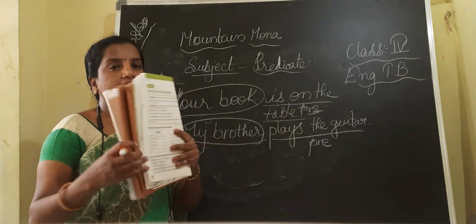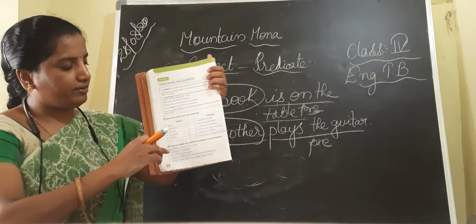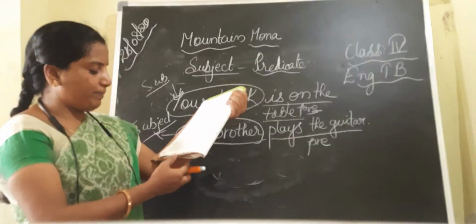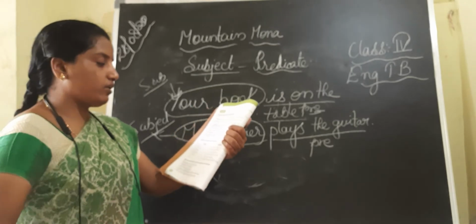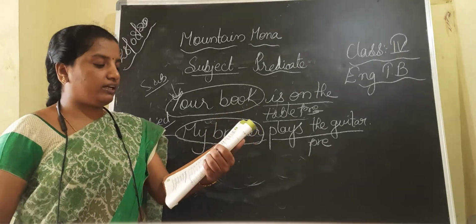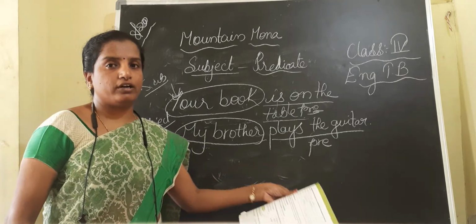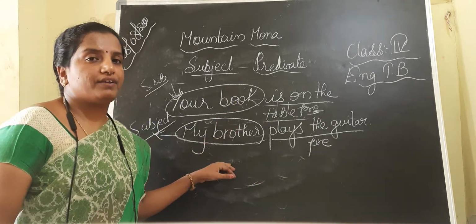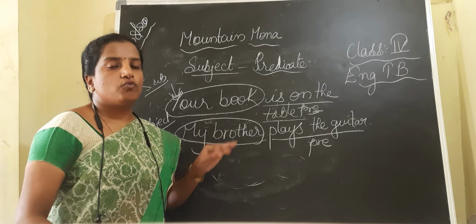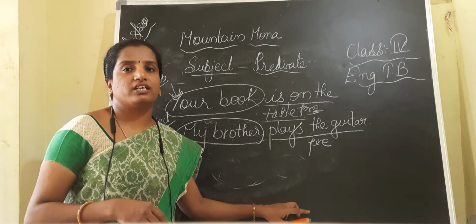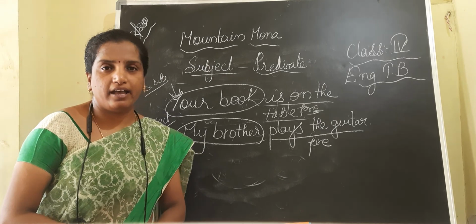Regarding this chapter, you have been given subject and predicate. On page number 32, they have given you an exercise to match the subject and the predicate. You can easily do this work if you have clear understanding of this. Okay, children, once read the lesson and go through the exercise related to the subject and predicate. Have a nice day.